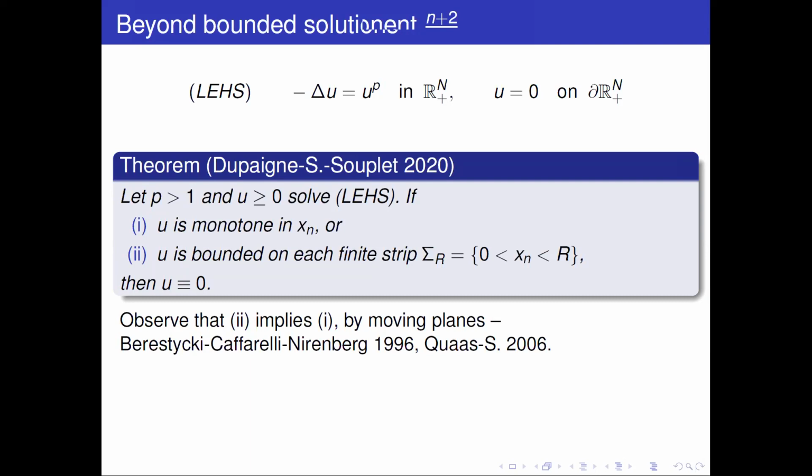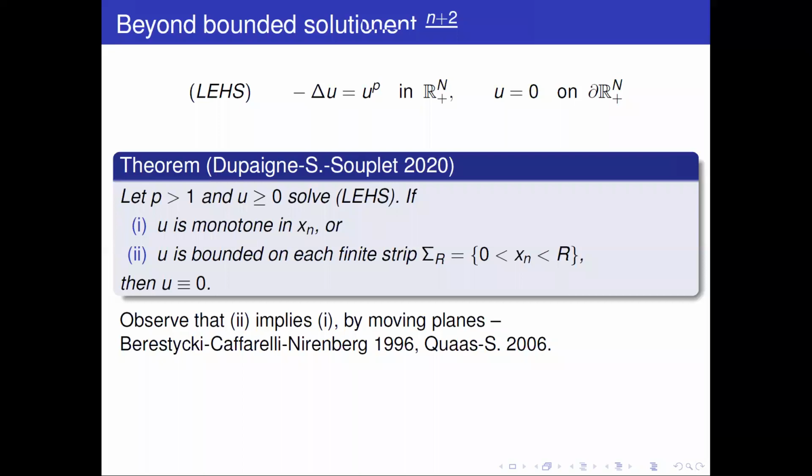And the consequence of that is that we exclude any solution which is bounded on finite strips, which means that for each R there is a bound on u on the strip, but of course, depending on R, it can grow in R, but still that's enough to rule out solutions. The fact that bounded on each finite strip implies monotone essentially flows from the methods of Berestycki, Caffarelli, and Nirenberg for studying moving planes in unbounded domains.